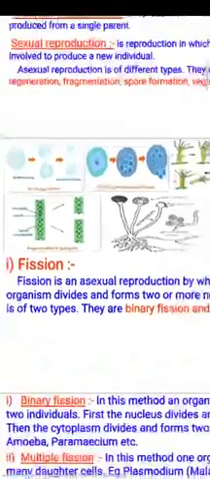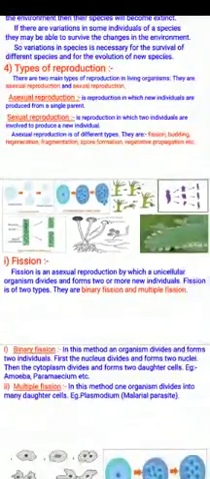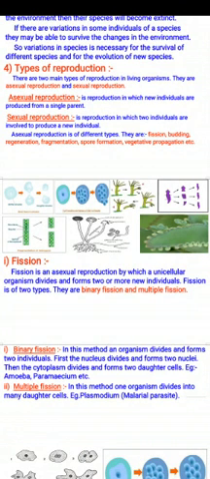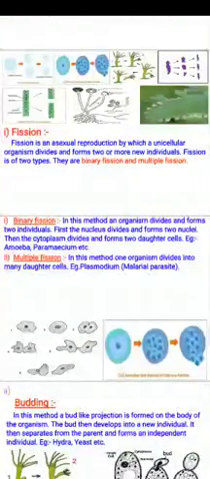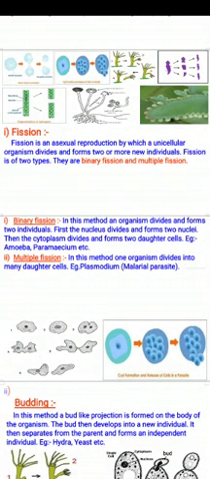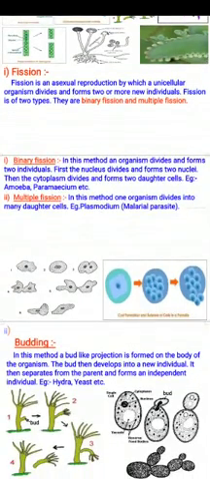And what is fission? It is an asexual reproduction in which a unicellular organism divides and forms two or more new individuals. So fission may be of two types: binary and multiple. In binary fission, two daughter cells are formed, and in multiple fission, multiple cells are formed. Examples are amoeba and paramecium in binary fission, and plasmodium, the malarial parasite, in multiple fission.